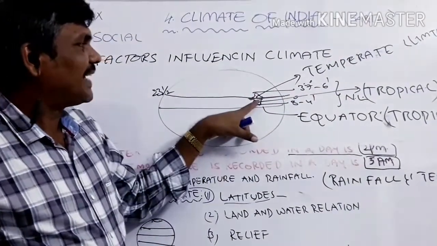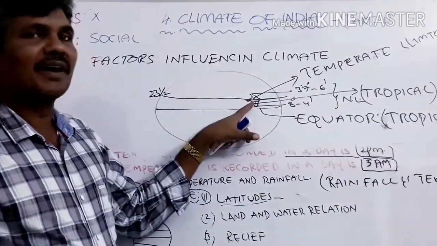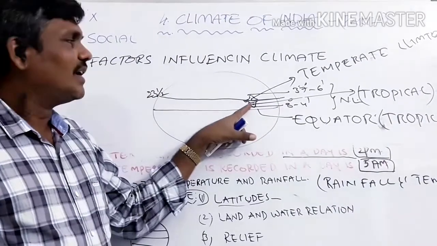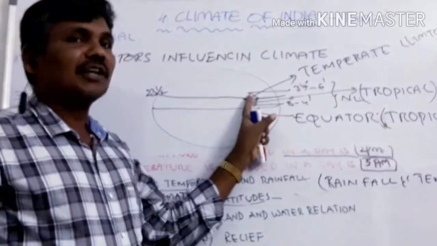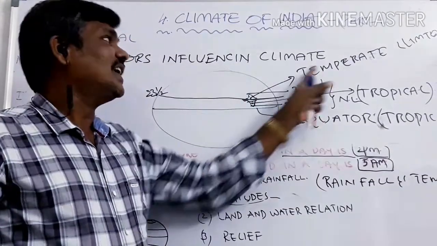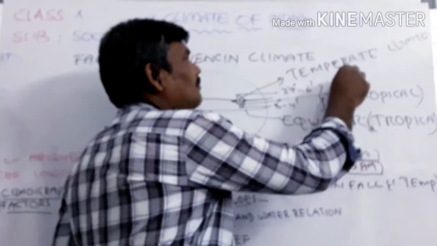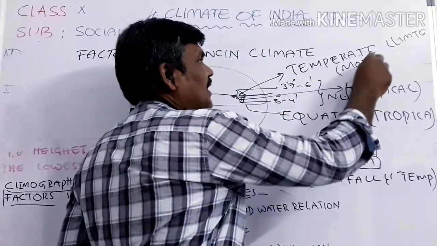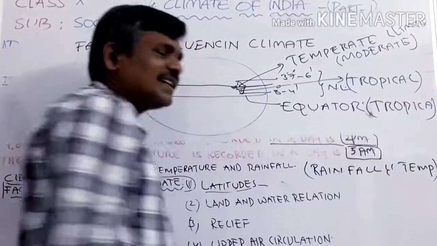The southern part is closer to the equator, so we can say this part has a hot type of climate, that is tropical climate, whereas the north part of India is in a temperate climate. Temperate climate is nothing but a moderate type of climate.